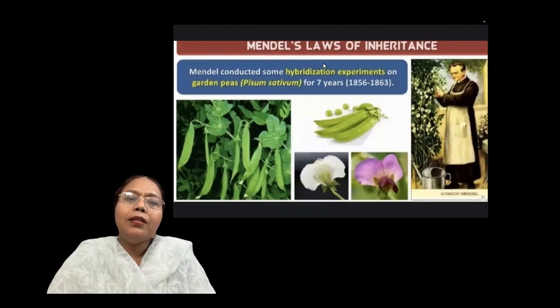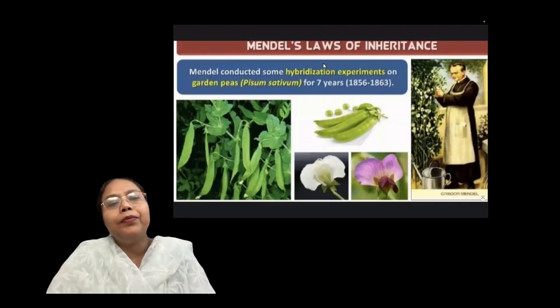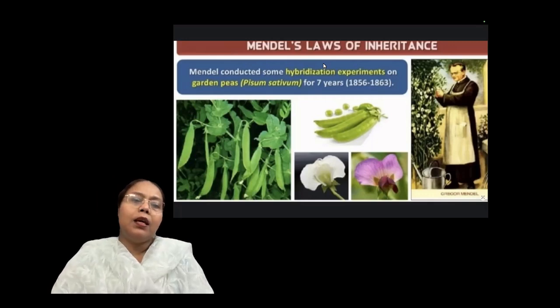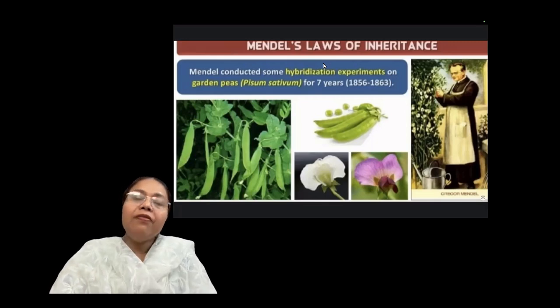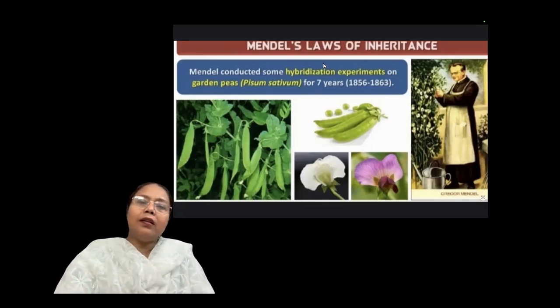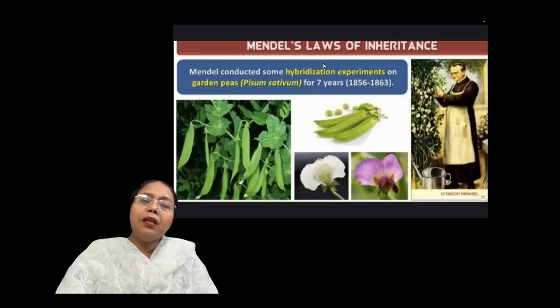And then he studied for 7 years, 1856 to 1863, on this garden pea. The name of the garden pea, the botanical name is Pisum sativum. So he conducted some hybridization experiments on this Pisum sativum for 7 years. And then he found how characters are passing, something that is passed from parents to their offspring. He said something.